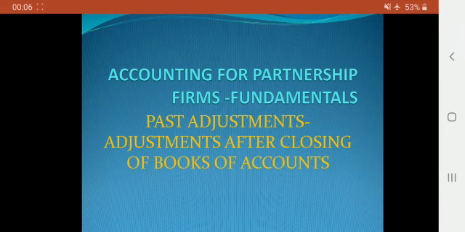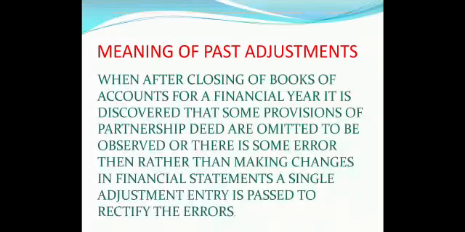Here we are committing some errors, maybe that the profits have been by mistake distributed in a wrong ratio, maybe that the accountant has forgotten to give the interest on capital or charge interest on drawings. So certain errors are being committed. So we have to learn how to rectify those errors by passing a single adjustment entry.